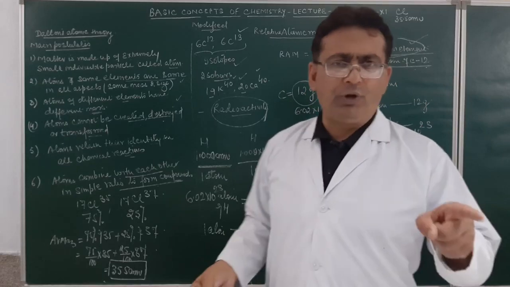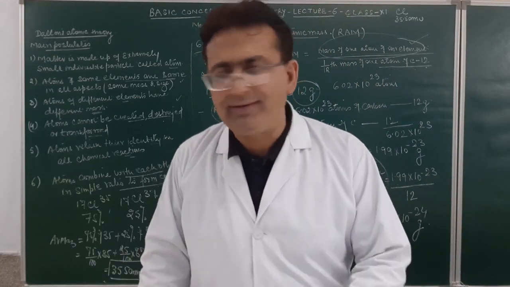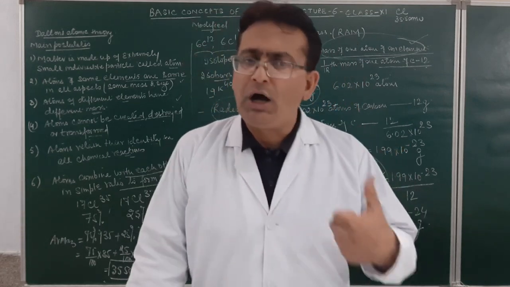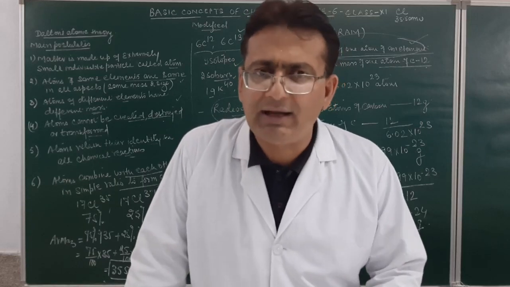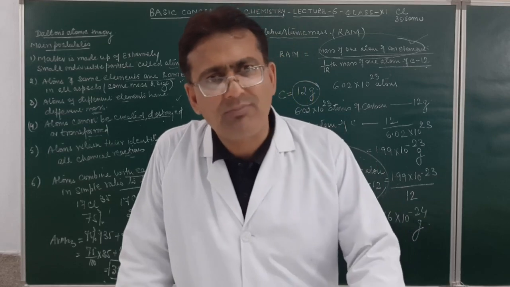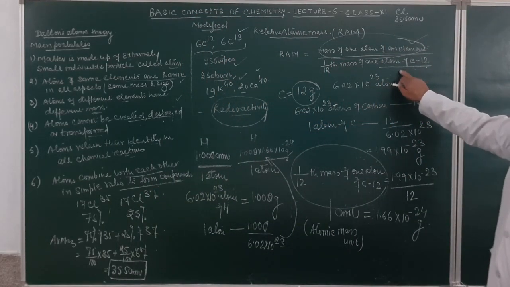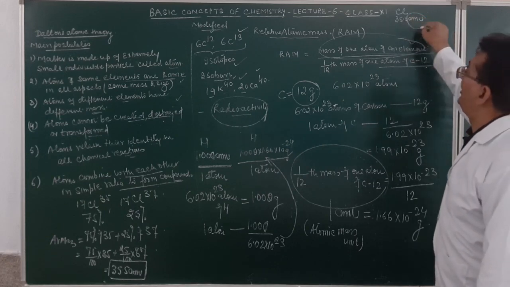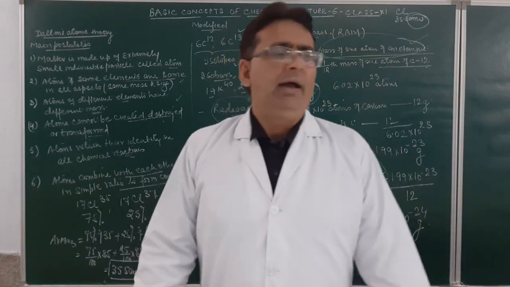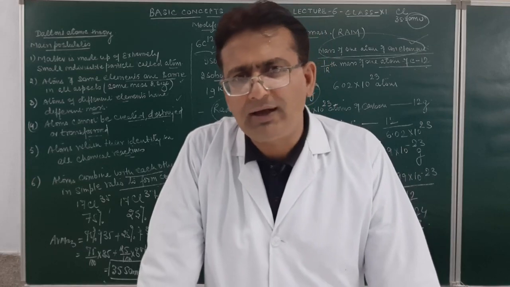It means first of all I will find the average mass of all the isotopes of chlorine on the basis of percentage abundance. Then whatever answer comes, how many times that mass is heavier than 1/12th mass of one atom of carbon-12 will be called its relative atomic mass. And since it is a comparison with 1/12th mass of one atom of carbon-12, that is why the unit will be written as atomic mass unit. Actually, what is atomic mass unit? It is 1/12th mass of one atom of carbon-12.